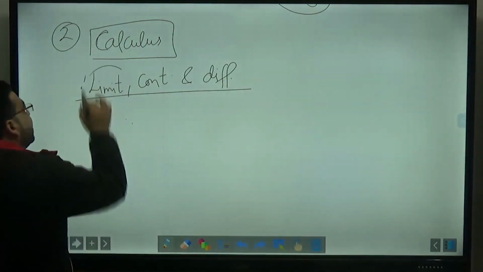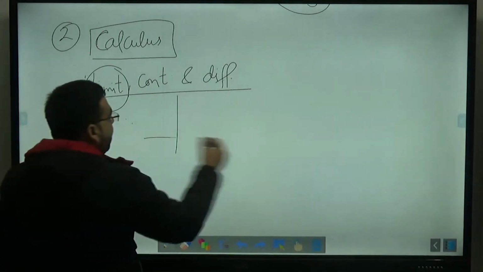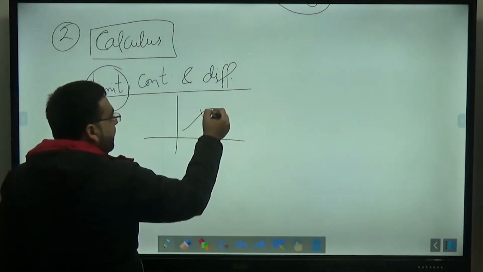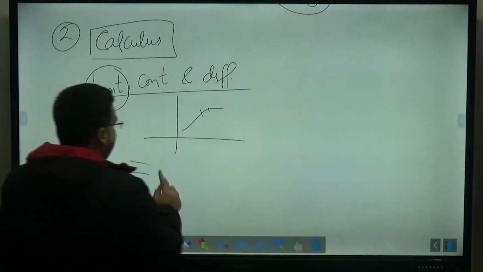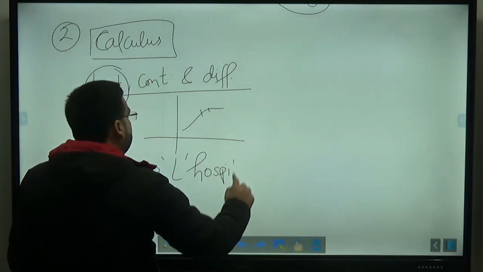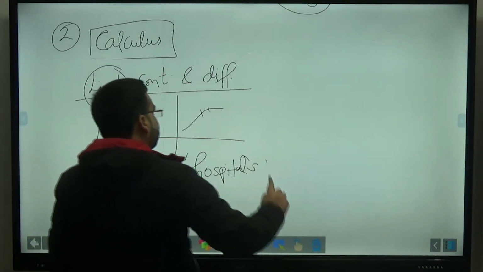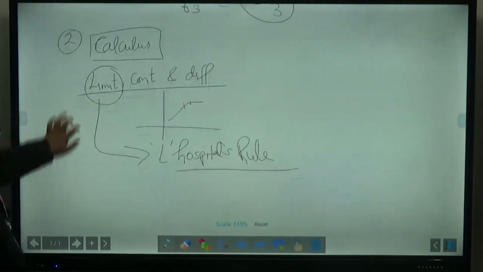First of all, we discussed the limit. I'm not going into the concept, what is the meaning of this limit. Left hand limit is equal to right hand limit, not going there. We directly started with the L'Hospital's rule. What is the meaning of L'Hospital's rule?